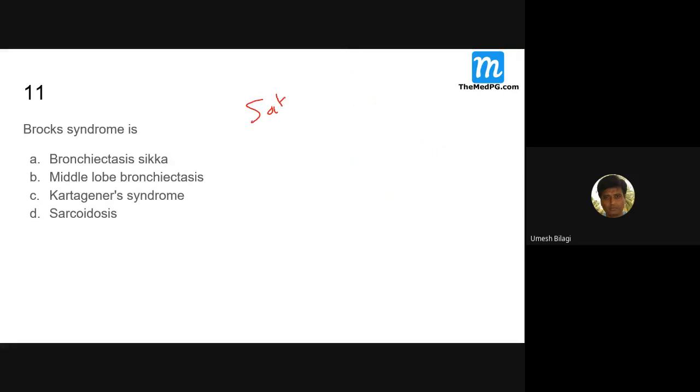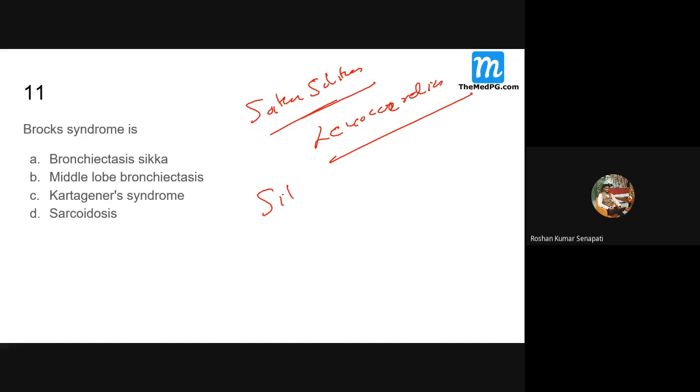Situs solitus means normal, and levocardia is normal. Situs inversus with dextrocardia is complete reversal, a complete rotation. But situs inversus with levocardia can also be there.